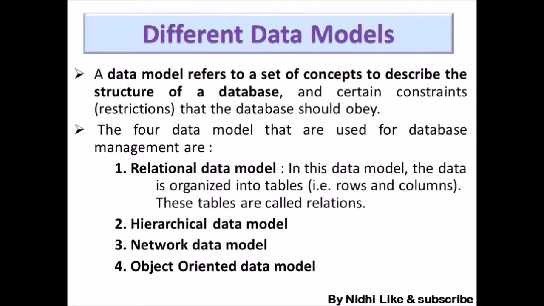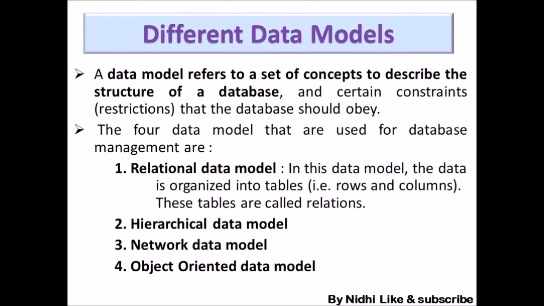So the data models that are used for database management are, first, the relational database model. In this model, the data is organized into tables, that is, in the form of rows and columns, and tables are also called relations. The second type of model is the hierarchical data model, which is out of your syllabus. Then the network data model. Just remember these names.